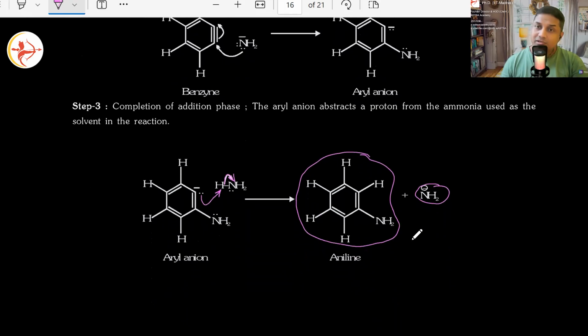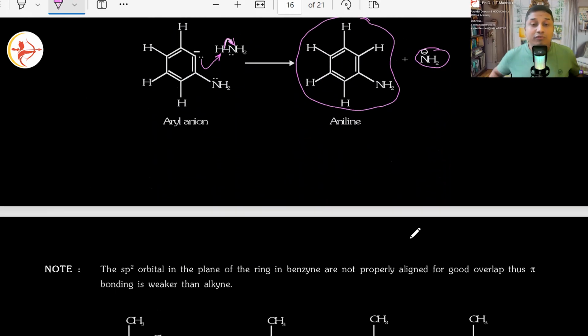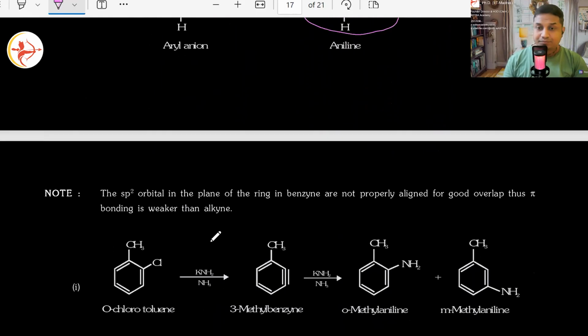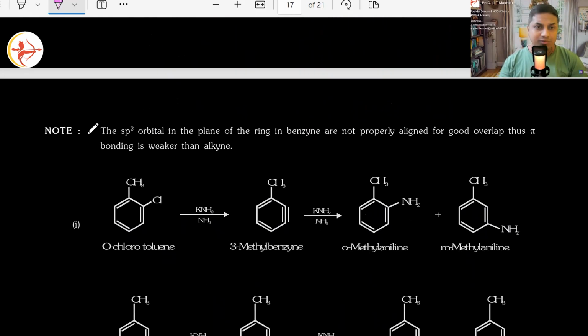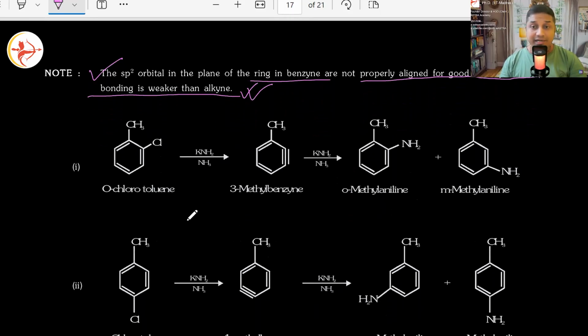Nice and easy. This is the mechanism which will follow everywhere wherever nucleophilic substitution is going to happen of the haloarenes. Okay, I think this part I already told you. The sp2 orbital in the plane of the ring in benzene is not properly aligned for good overlap. Thus, pi bonding is weaker than in alkynes. Good? Correct? That's why it is more reactive.